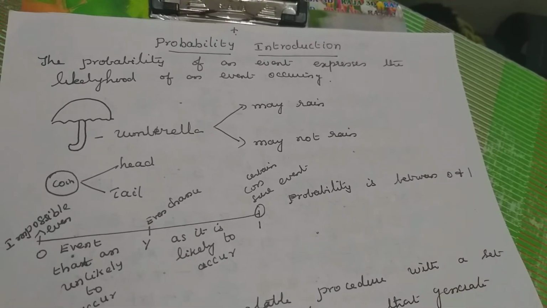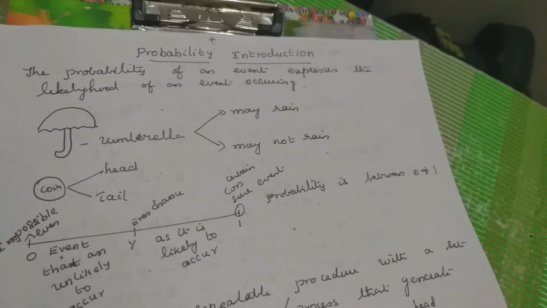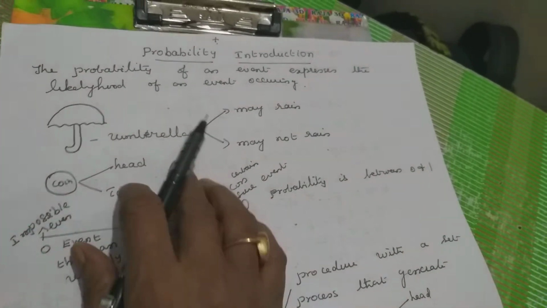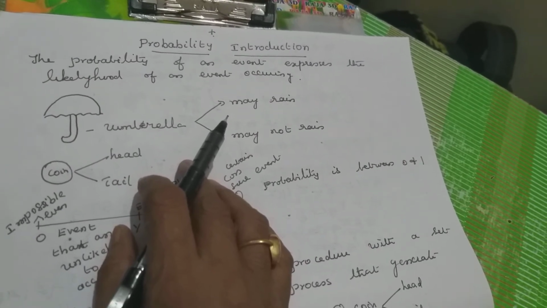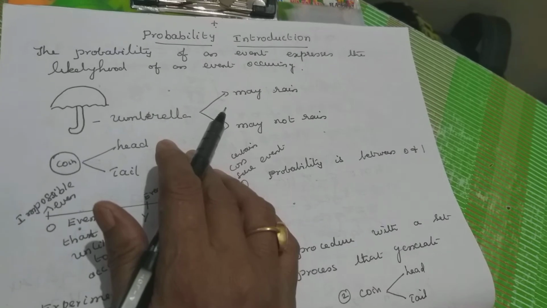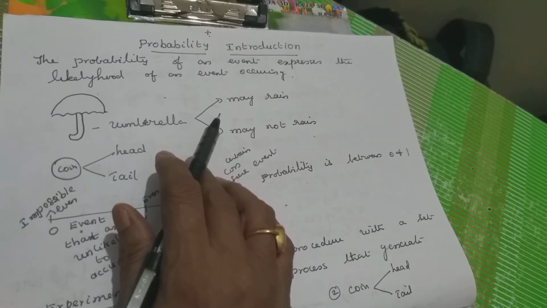Today, children, in this session, we are going to see probability. So, now I am going to introduce probability. What is probability? Probability means probably. In English, we'll use the word probably. Probably means, for example, if you take rain, it may rain, it may not rain.